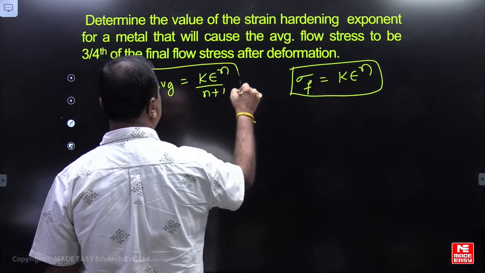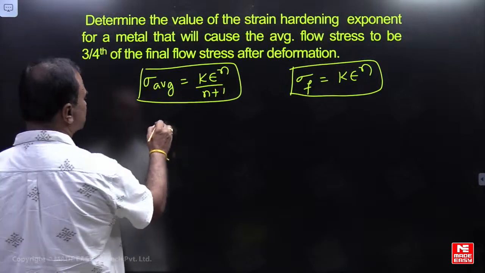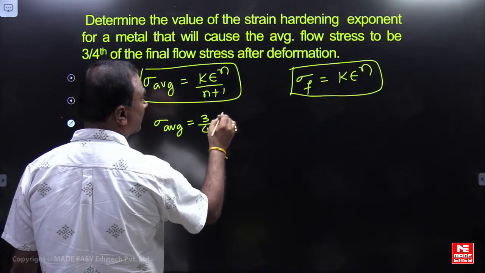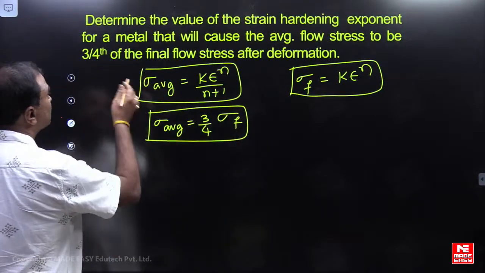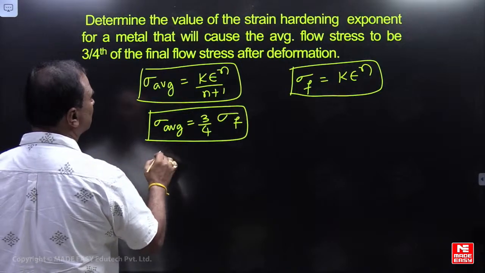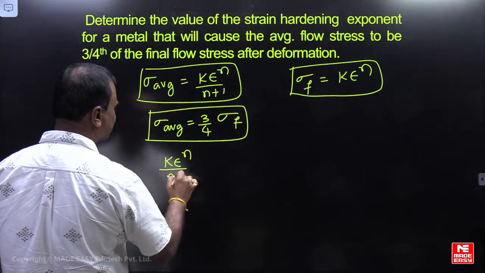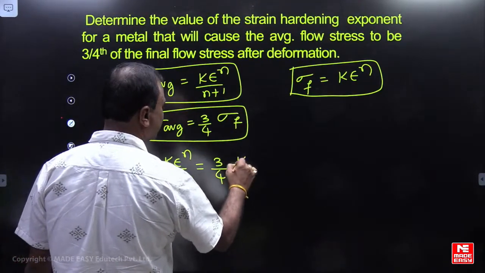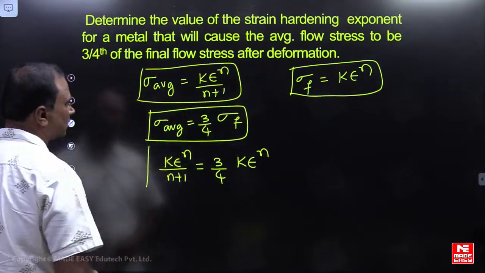The condition given is that average flow stress equals 3/4 of final flow stress. So K epsilon to the power n by n plus 1 will be equal to 3/4 of K epsilon to the power n. Okay?